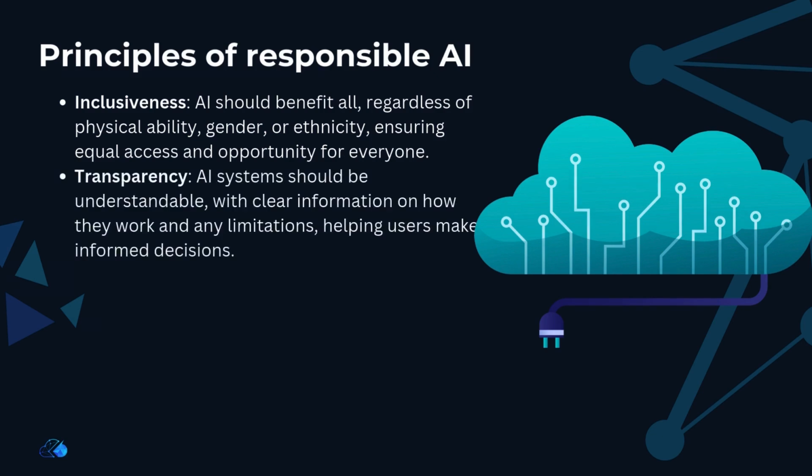Fifth, transparency. AI systems should be easy to understand. It's important that users know what the system is doing, how it works, and what limitations might exist. This way, users can make informed decisions about how to interact with the system.